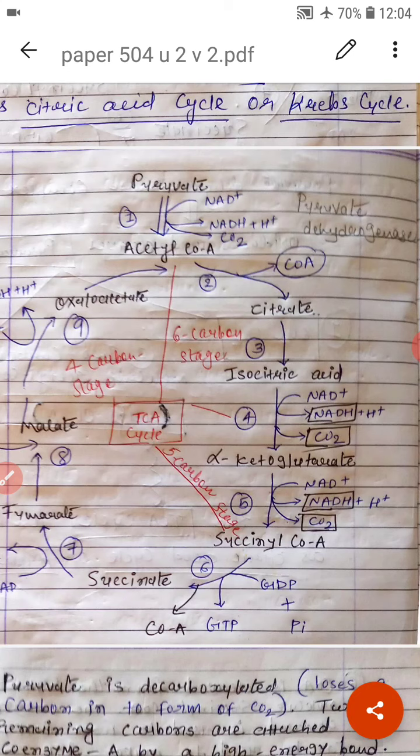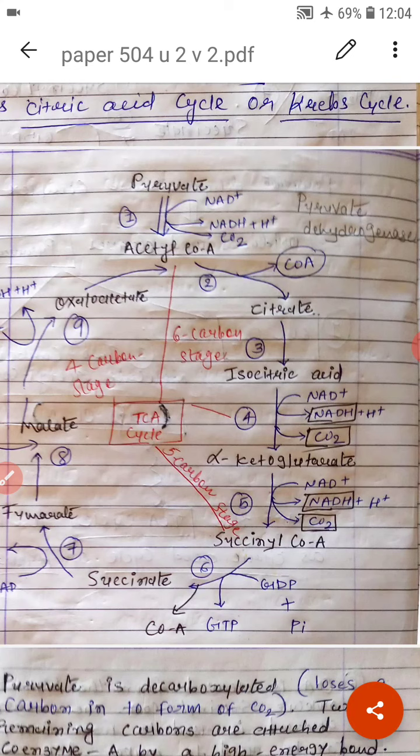The second reaction is dehydration. Citrate undergoes dehydration under the catalytic action of the enzyme aconitase to form cis-aconitate. Now hydration 1. Cis-aconitate is rehydrated to isocitrate, again under the influence of aconitase.